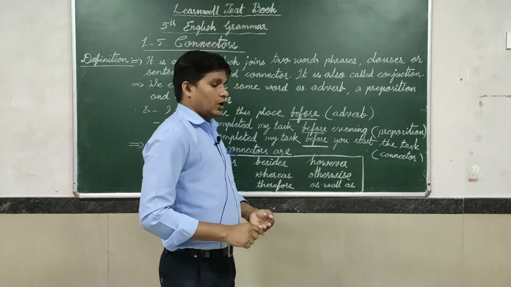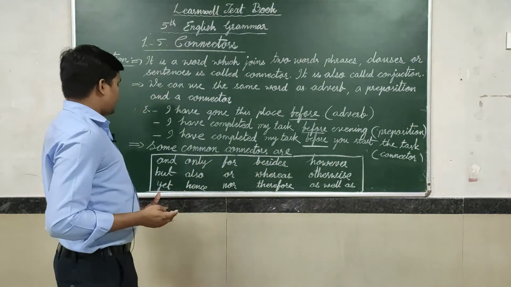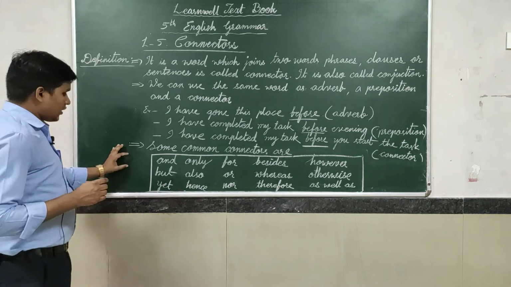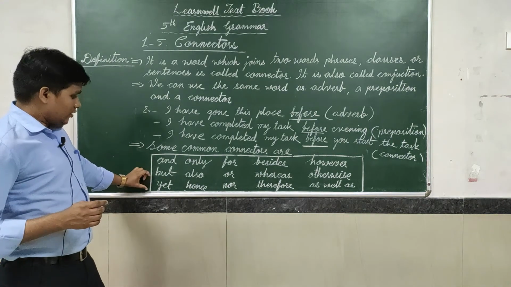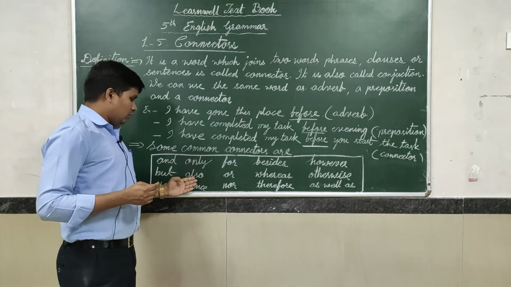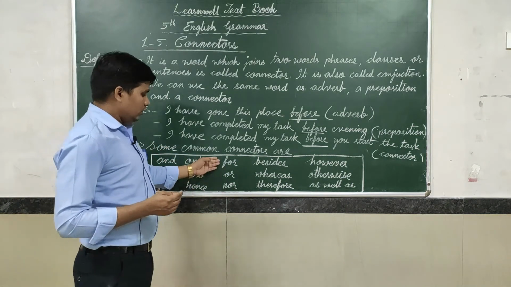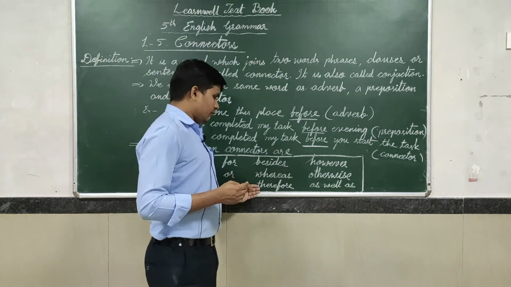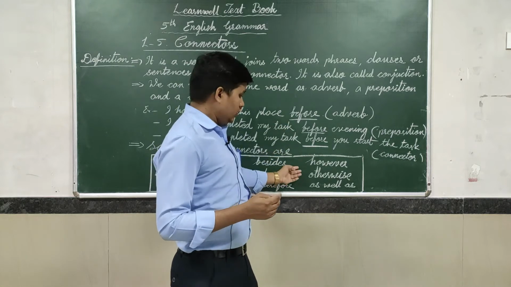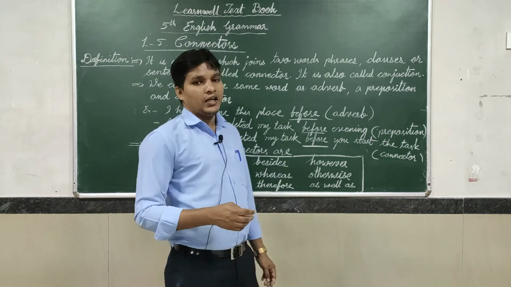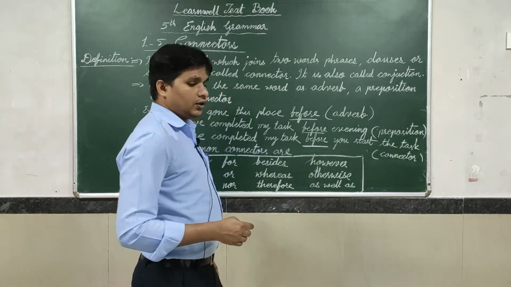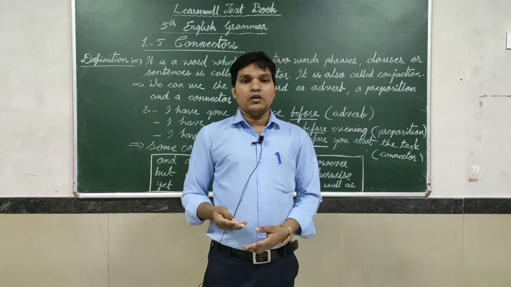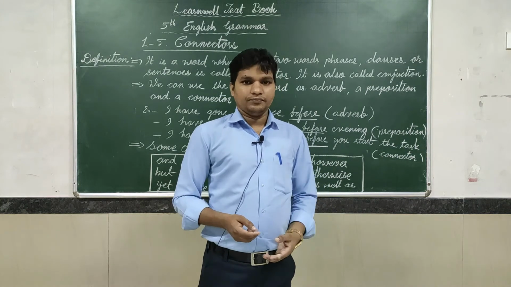Now we are going to discuss some common connectors: and, but, yet, only, also, hence, for, nor, besides, whereas, therefore, however, otherwise, as well as. These are all common connectors of a sentence, phrase, word or clause.